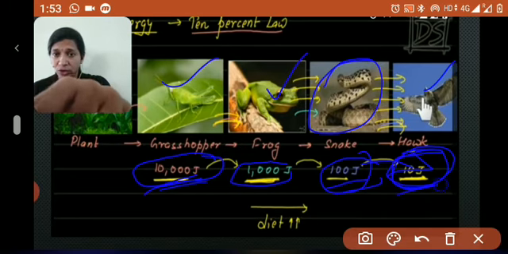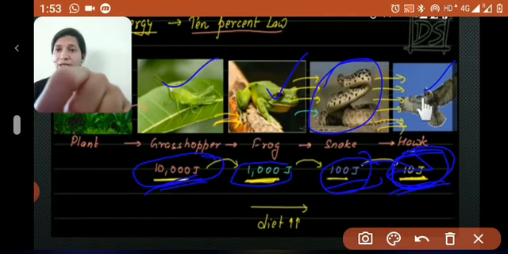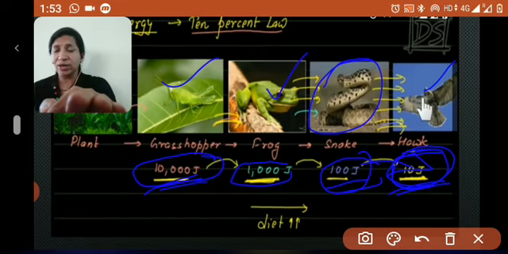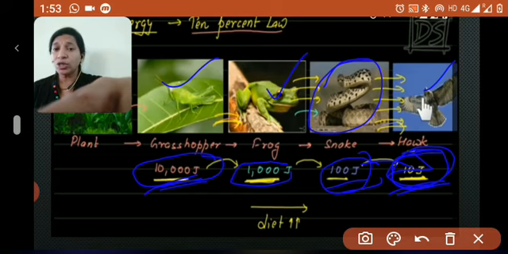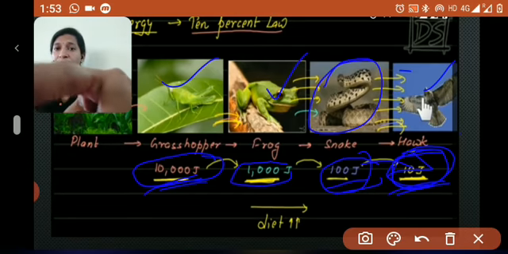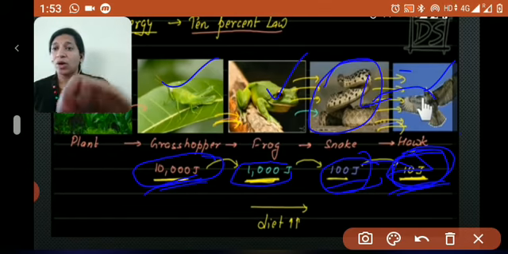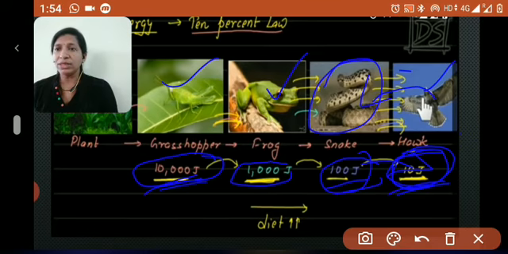Only 10 joules. Very less, right? So that is the reason the hawk should have more food to survive, because it is getting less energy from its food.